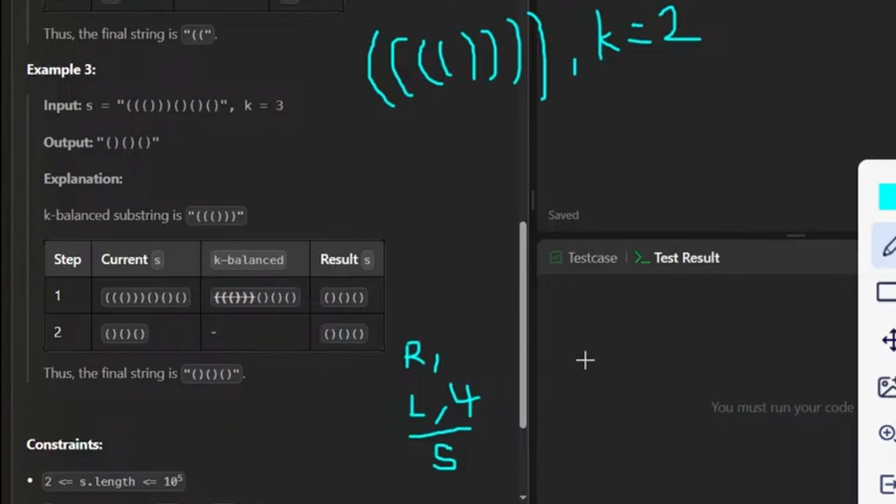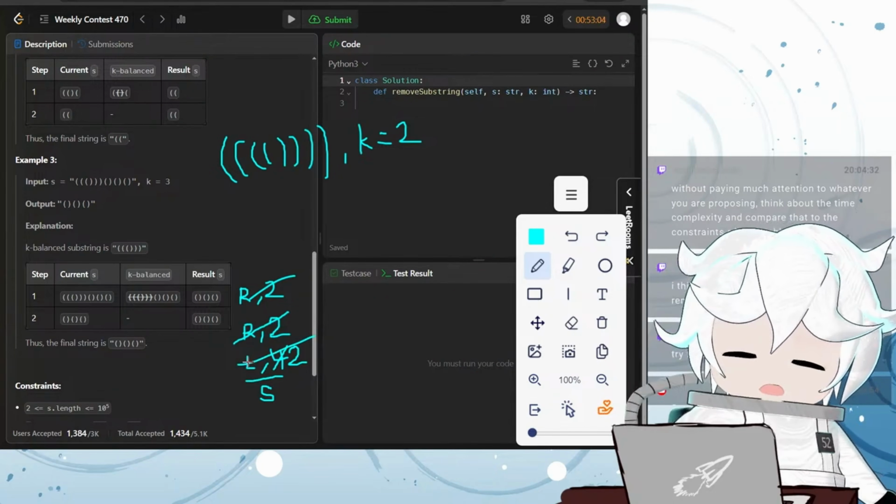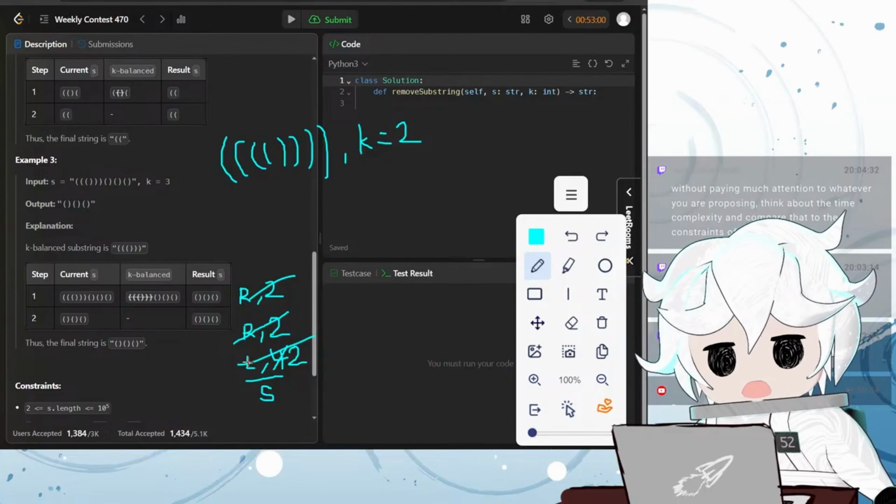Hold on, before we even reach r is equal to 4, we would be like, r is equal to 2, right? Do I have the left parentheses to back it up? I sure as heck do. So this is gone, and then maybe this will be 2 now. And then I continue, right? R is equal to 2 once again. And like, okay, do I have the left parentheses to back it up? I do, so these are gone. Oh, interesting. Okay, I think I have a rough idea how to do this.